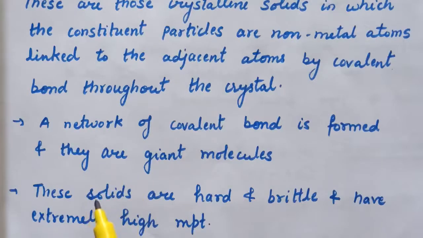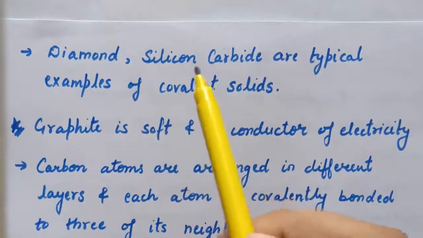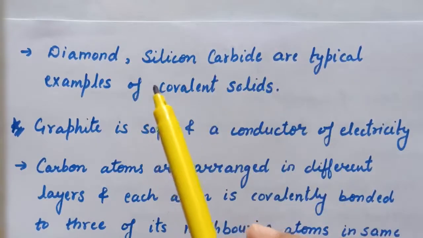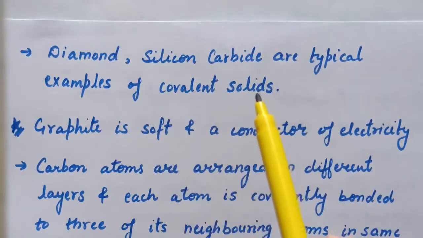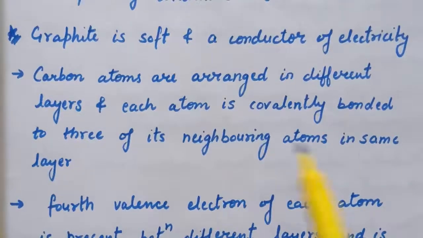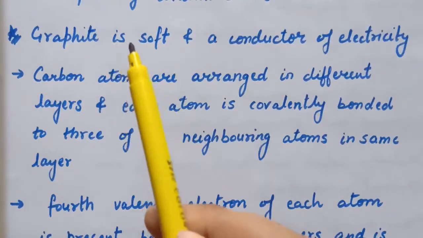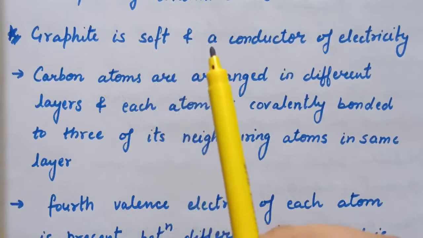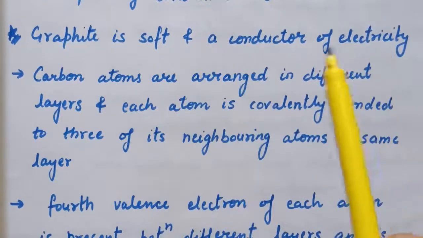These covalent solids are hard and brittle and have an extremely high melting point. Diamond and silicon carbide are typical examples of covalent solids. Graphite also comes under covalent solids, but graphite is soft and a conductor of electricity.